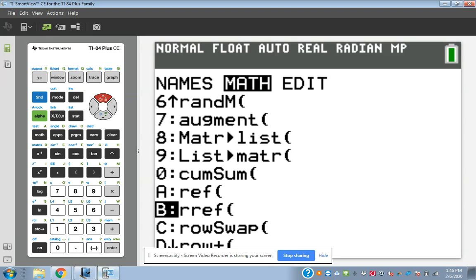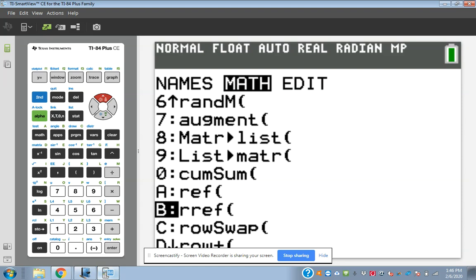REF stands for row echelon form. Reduced row puts the zeros in there and gets it in the smallest terms. Did you get where you need to be? Okay. All right. Anybody else have not gotten to that spot?